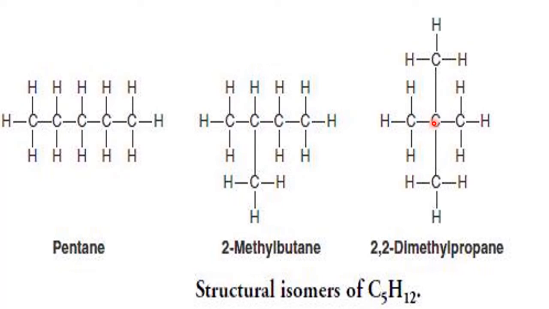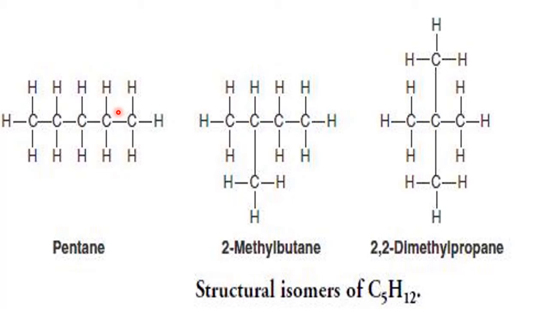This is also pentane. But because of its structural arrangement, on the second carbon atom there are 2 methyl groups. Therefore, it is called 2,2-dimethyl propane. That means this belongs to the propane family, this belongs to the butane family, and this belongs to the pentane family. But the molecular formula is the same. Now I think you got an idea what topic we are discussing. Today's topic of discussion is molecules having the same molecular formula but different structural formula.